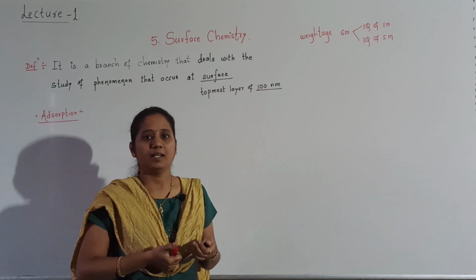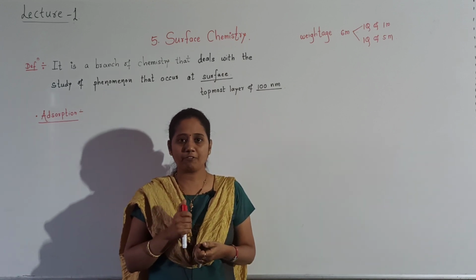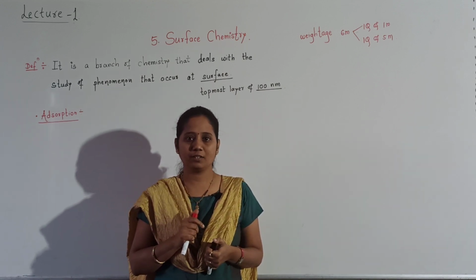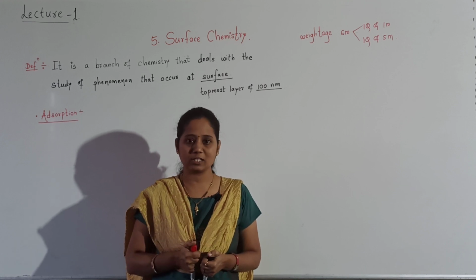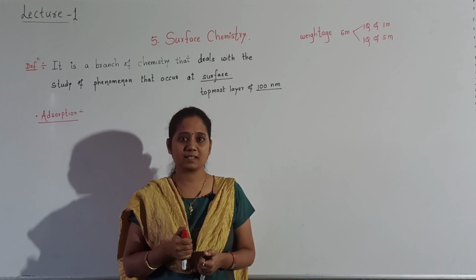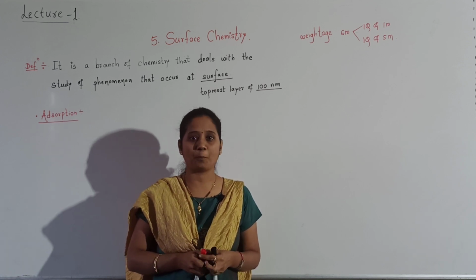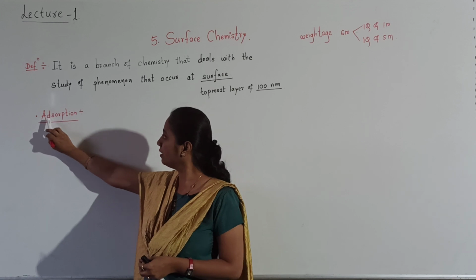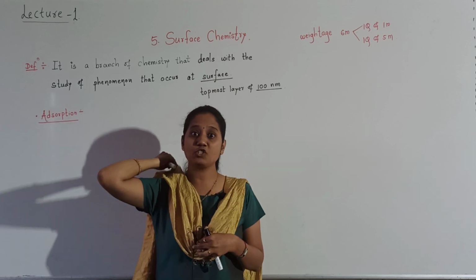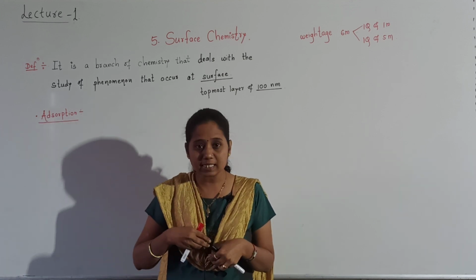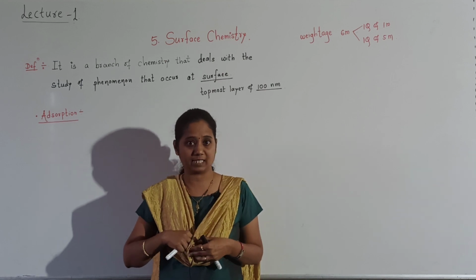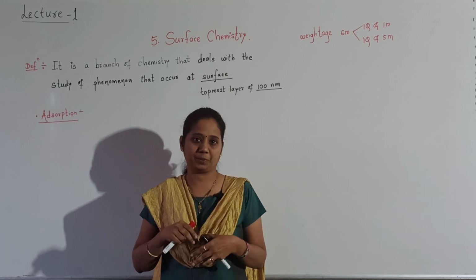The process of accumulation of molecular species or a substance on the surface. This process is called adsorption. See students, here spelling is AD, adsorption. The process that takes place at the surface is called adsorption.